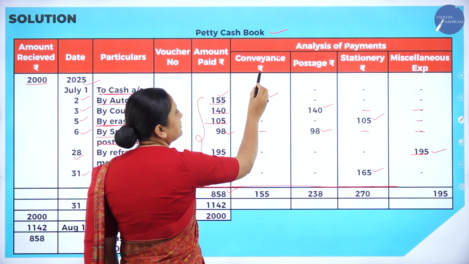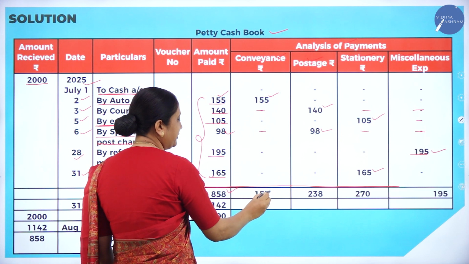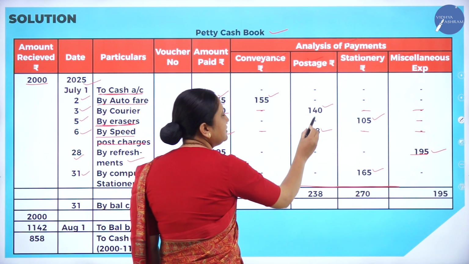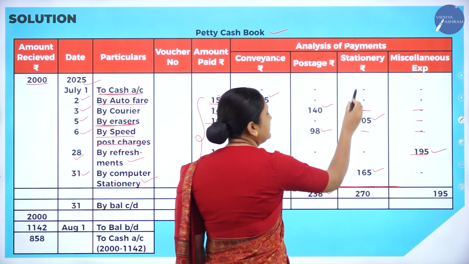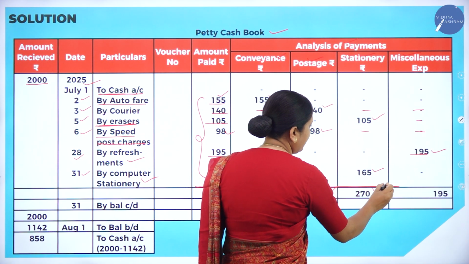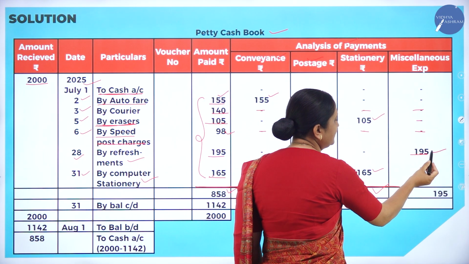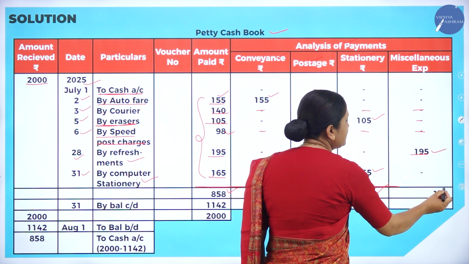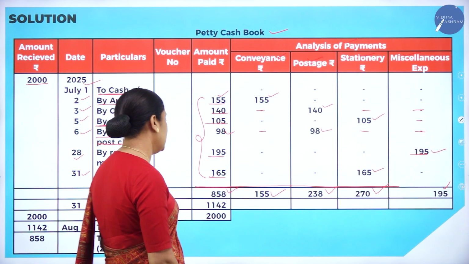Similarly, each column you have to total. See here, it is 155. If you add these two in this column, it is 238. If you add this column, it is 270. In this column there is only one figure, the same 195 is written down. That is the total of that particular column.